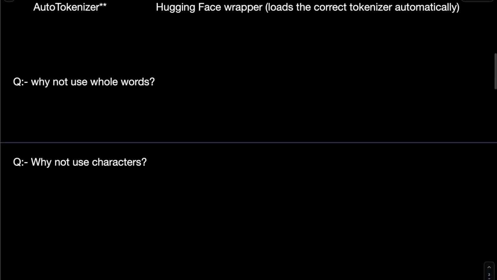The main problem is that one word can have multiple variations. For example, take the word run. There can be another variation, running, another variation, runner, and another variation, rerun.